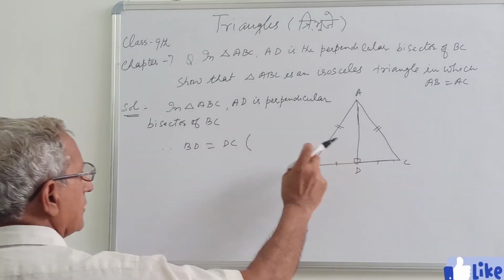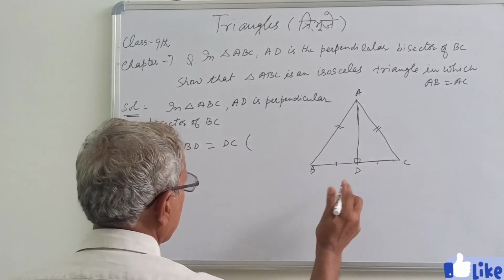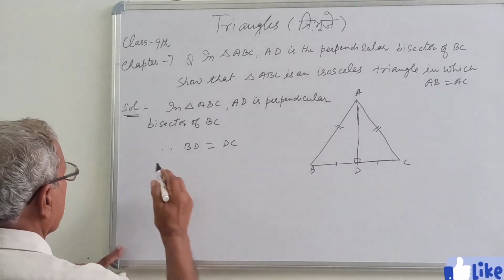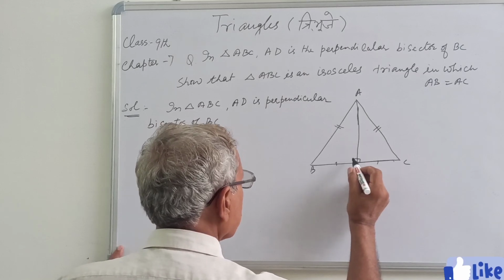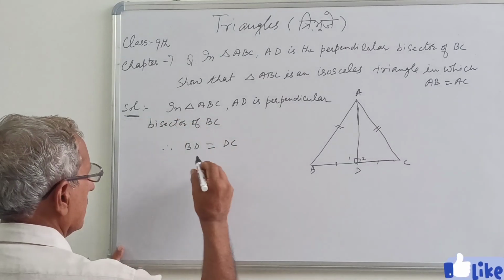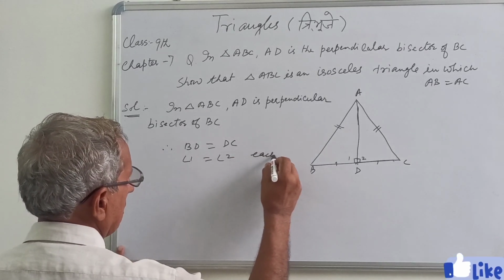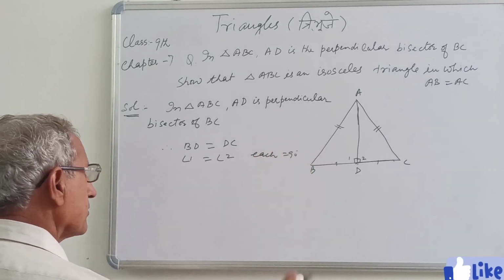Because this is a bisector, BD equal to DC. So now we take this angle, if we write here 1 and 2, angle 1 equal to angle 2 is equal to 90 degree, because of the bisector.